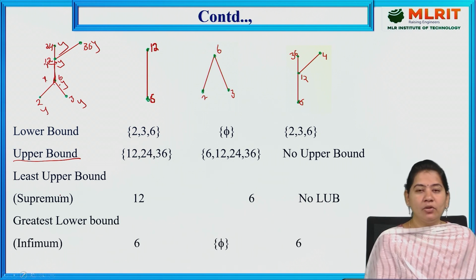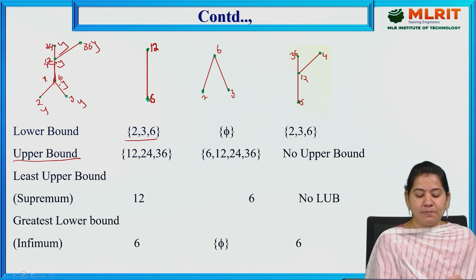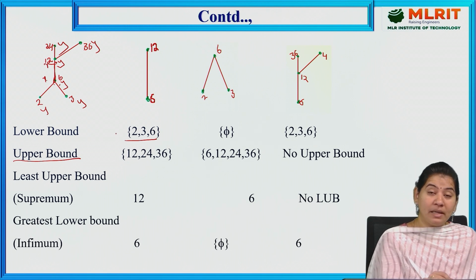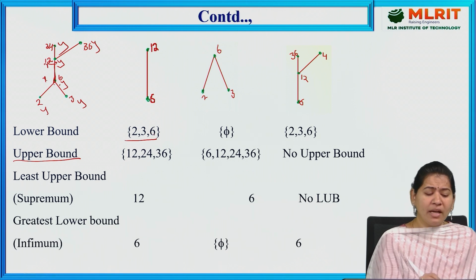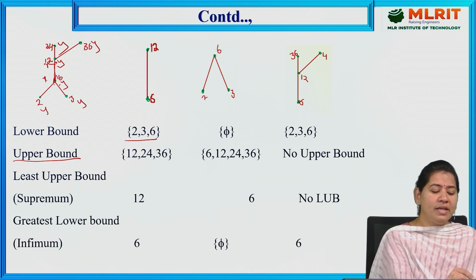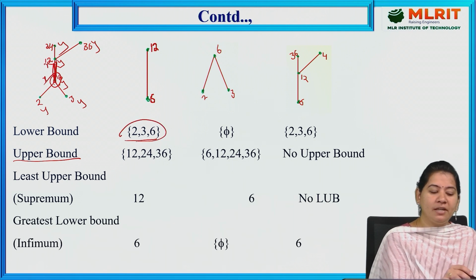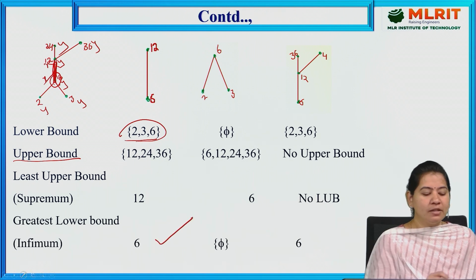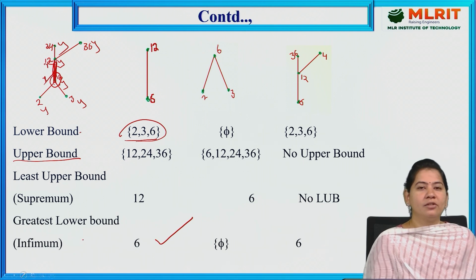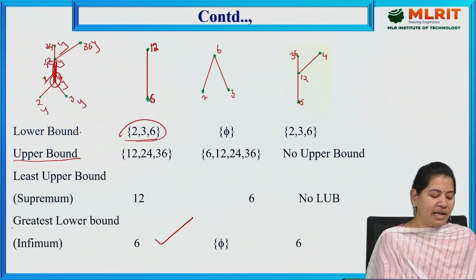Now, how to find the least upper bound and greatest lower bound, which are nothing but supremum and infimum. In the lower bounds, we got 2, 3, 6. Out of these, which element is nearest to the subset? What is the subset here? 6, 12. Obviously 6, because the lower bounds are 2, 3, 6, and 6 is nearest to the subset. That's why 6 is called the greatest lower bound. From the lower bounds, we find the greatest lower bound: out of these three lower bounds, the one nearest to the subset.